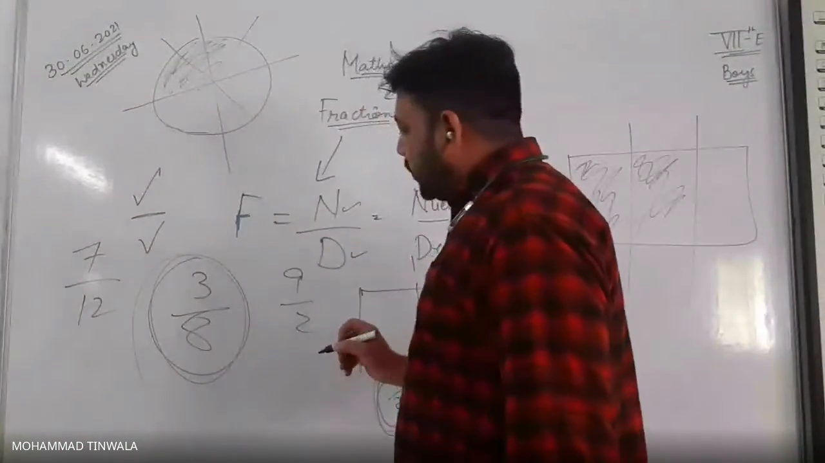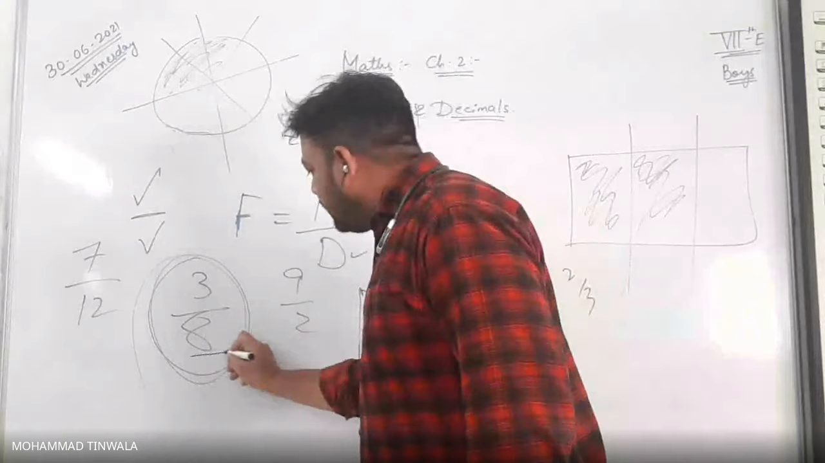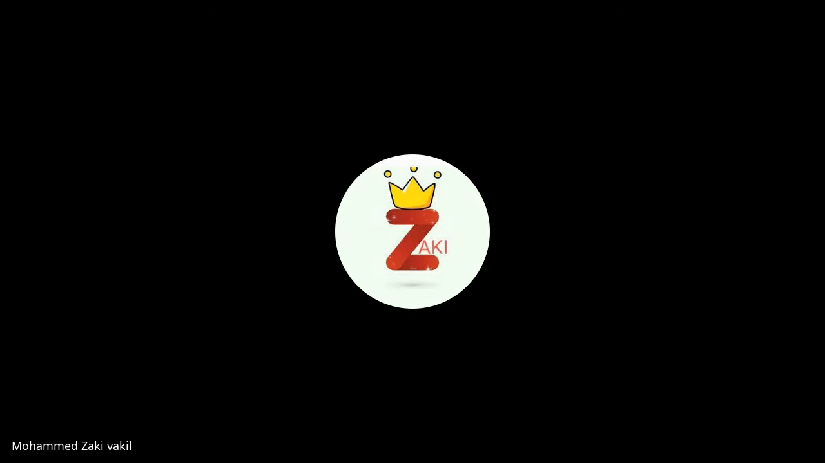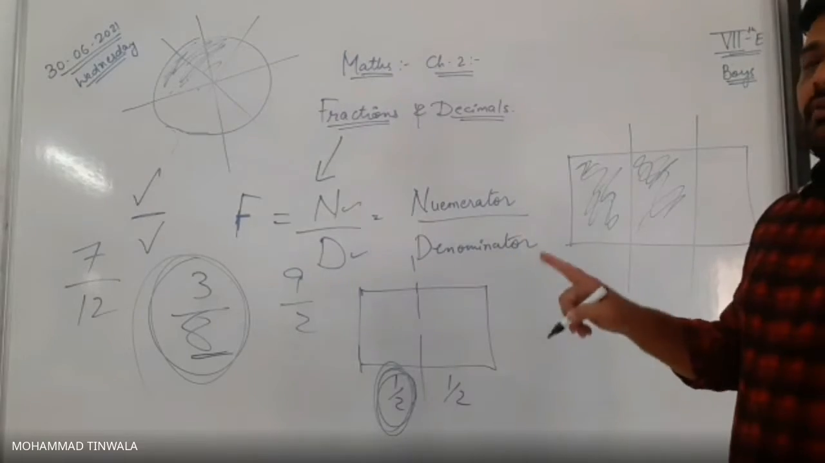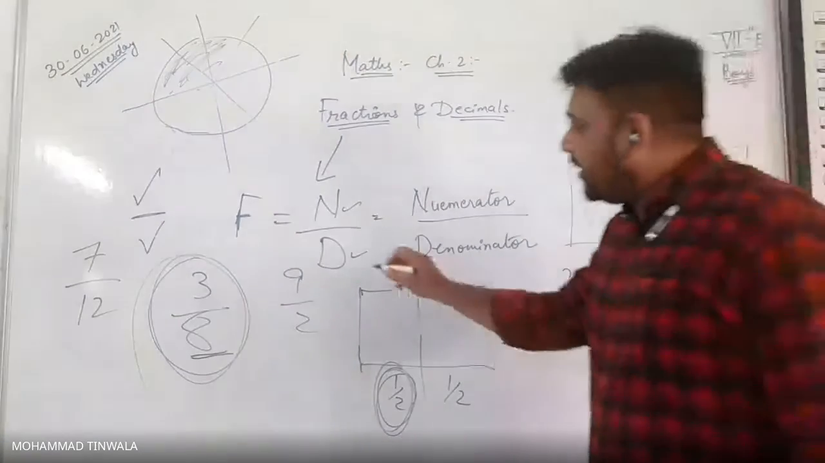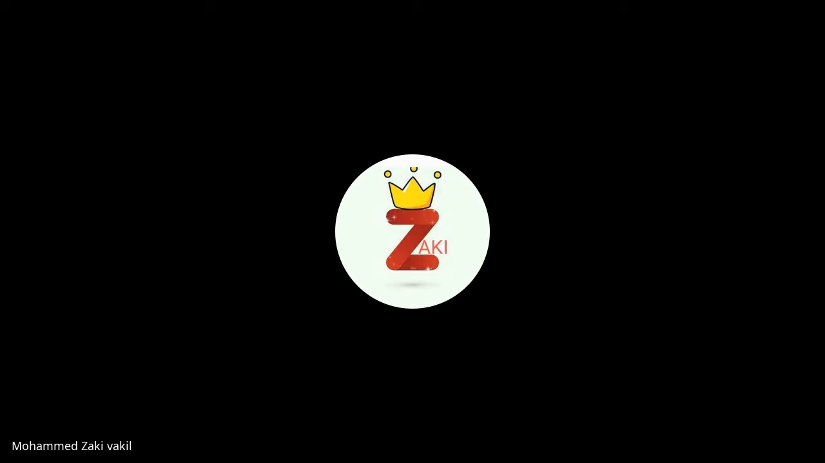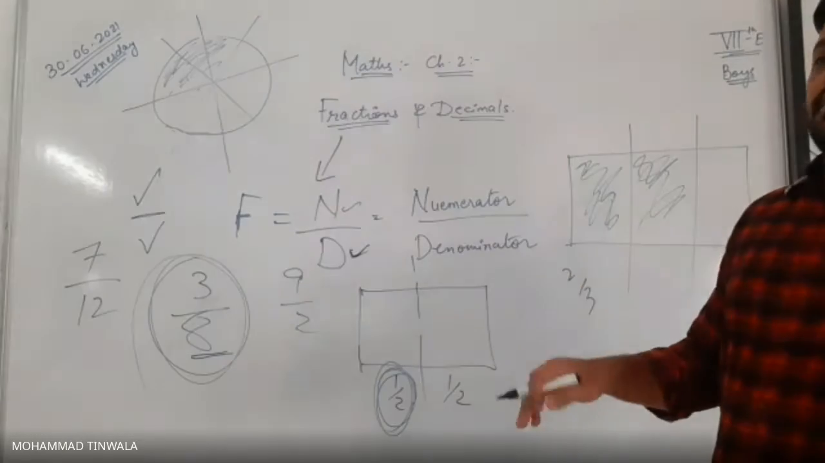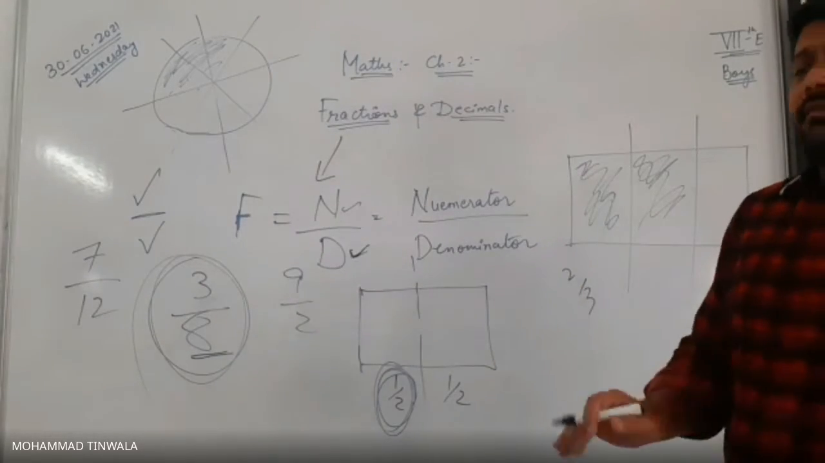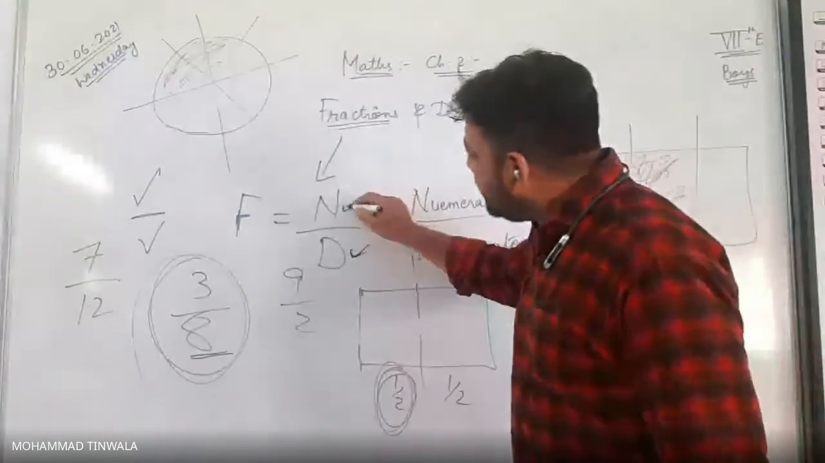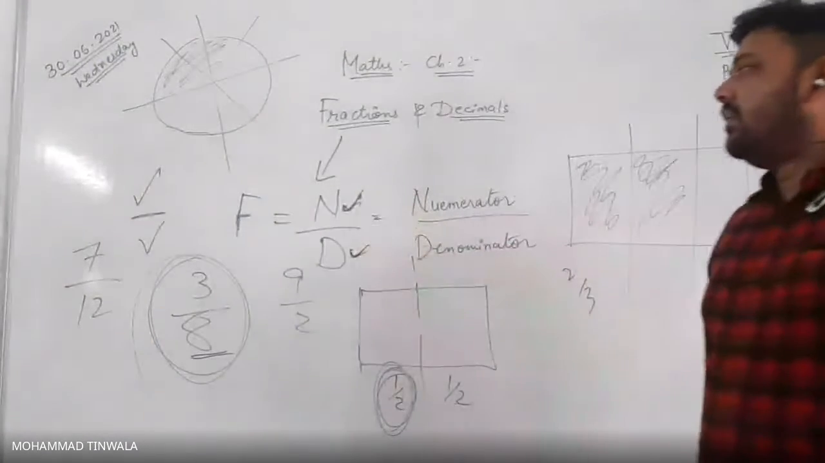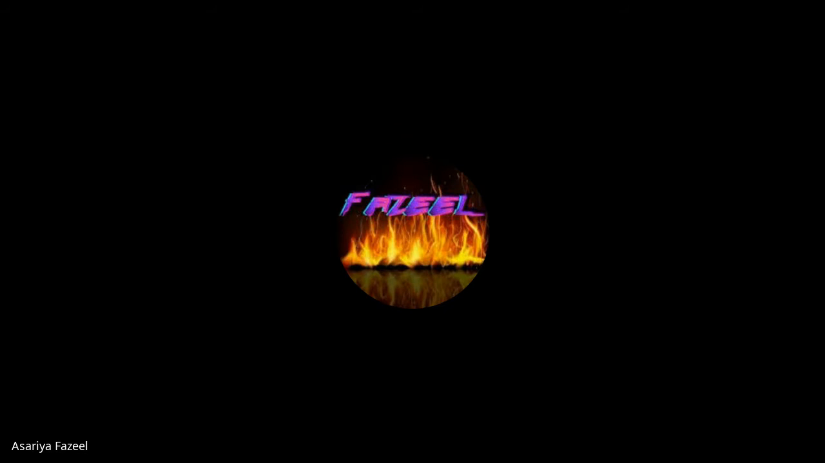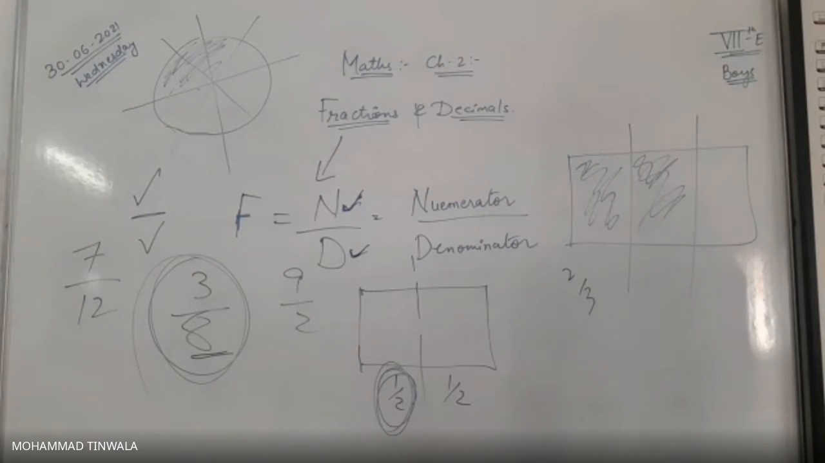So the main content to understand is 3 upon 8. How? The total parts are 8 parts. So the total will always be in the denominator. Is that clear? Yes, sir. Out of the total, whatever you had, whatever you got, whatever you left, all of it will be in the numerator.